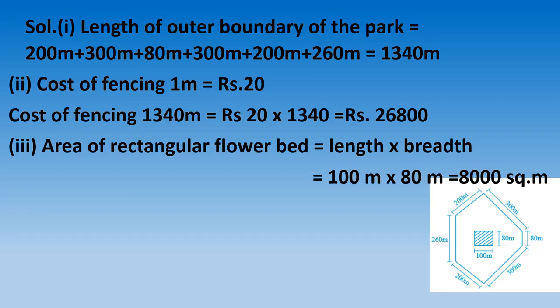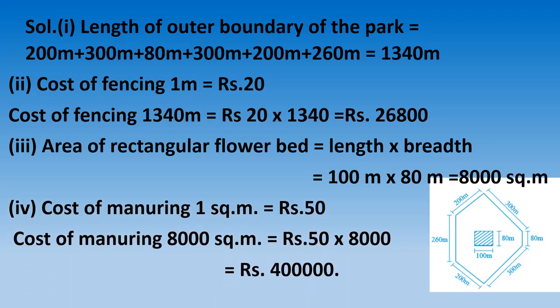Now the third part: you have to find the area of the rectangular flower bed, which is length multiplied by breadth. So it is 100 meter multiplied by 80 meter, which is equal to 8,000 square meter. Next, the last thing asked is the cost of manuring.